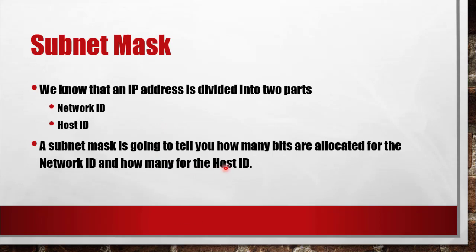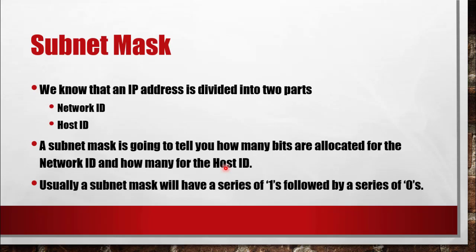So it is going to tell you, out of those 32 bits, how many bits I am going to use for the network ID and how many bits I am going to use for the host ID. So depending on the number of bits, the size of the network ID or the size of the host ID will change.